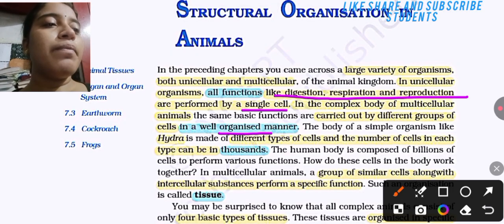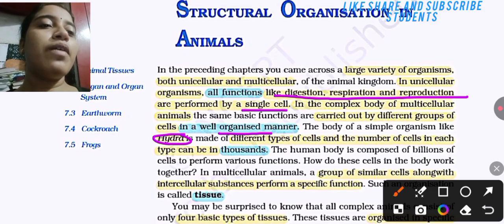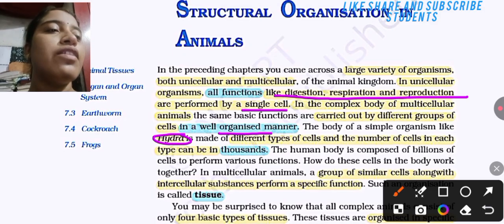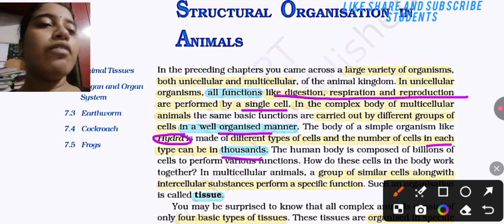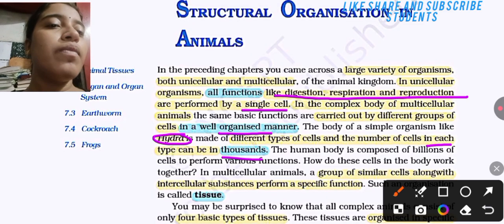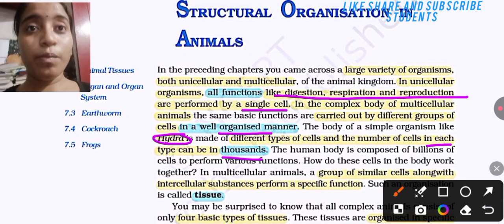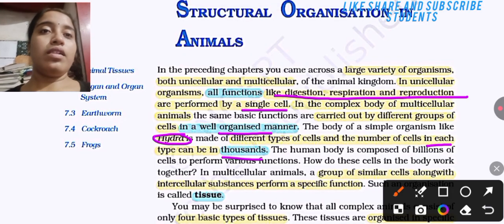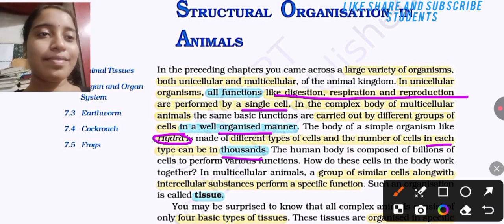The body of a simple organism like Hydra is important. A Hydra is made up of different types of cells, and the number of cells in each type can be in thousands. The human body is composed of billions of cells to perform various functions. Understand, billions of cells to perform various functions of our body.